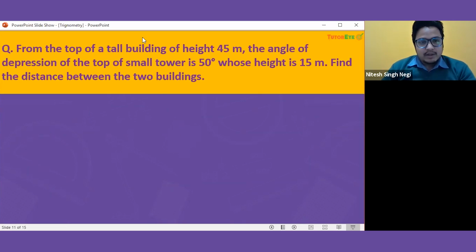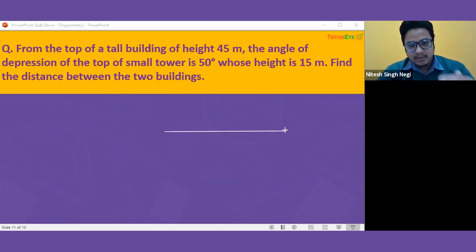So before solving this question, I will give you some basics. Let us suppose that this is your eye level, parallel to the ground. Just suppose that your eye is here. I can make a small eye. So this is our eye level or line of sight.